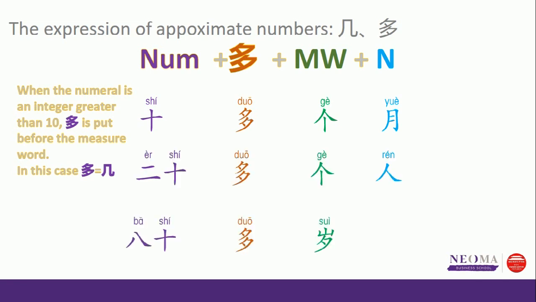And I can also say 20多个人, more than 20 people. This is the same with the 几. You can also say 20几个人. Last one, 80多岁, more than 80 years old, but no bigger than 90. Did you get this? If so, let's continue.